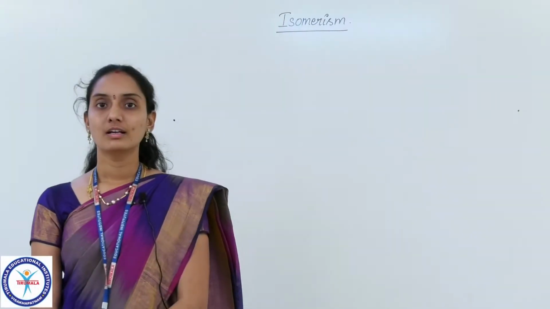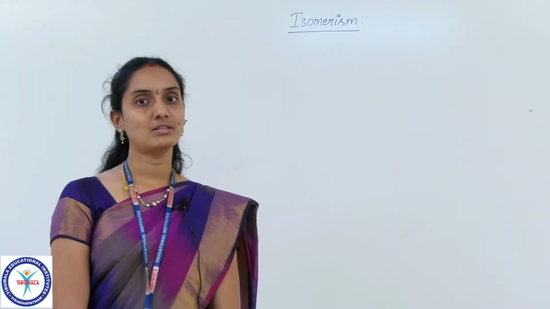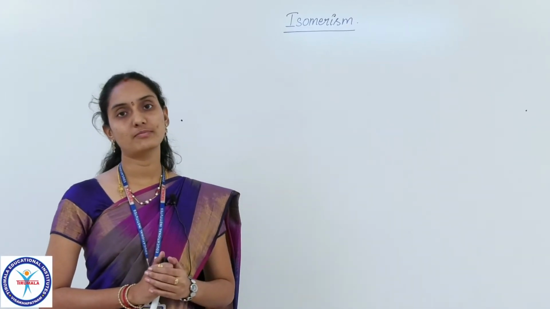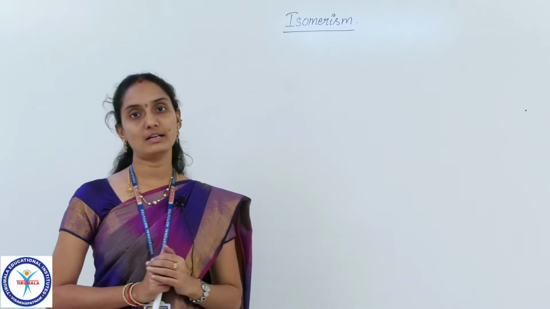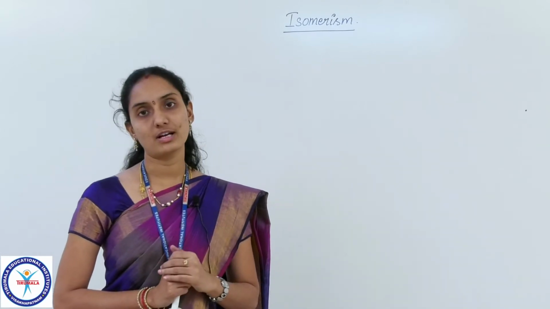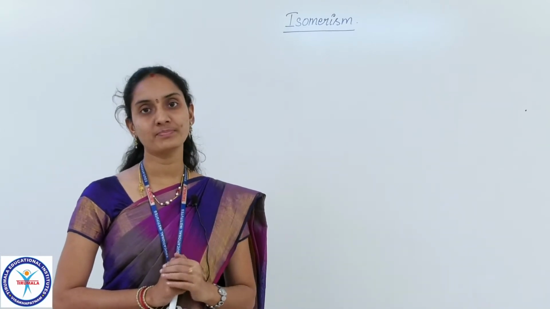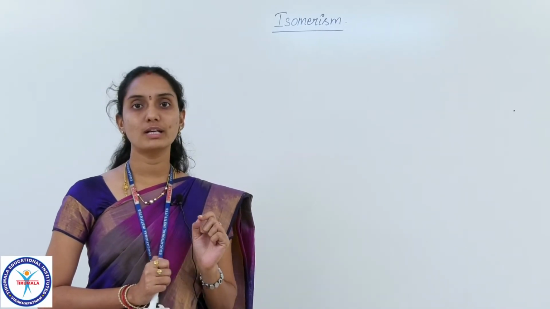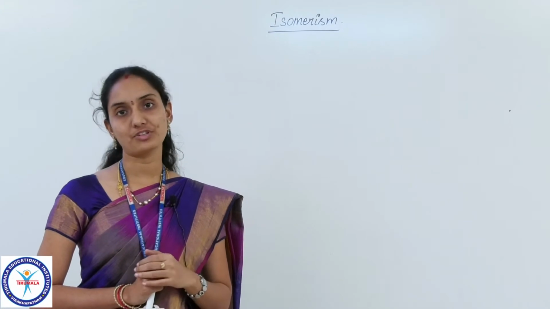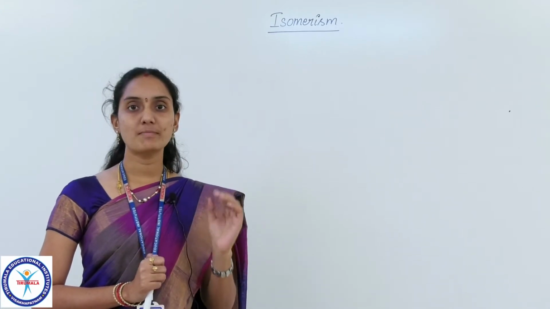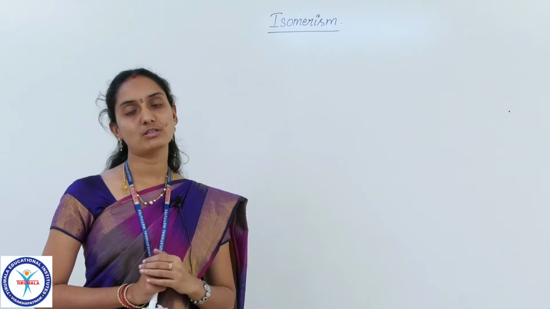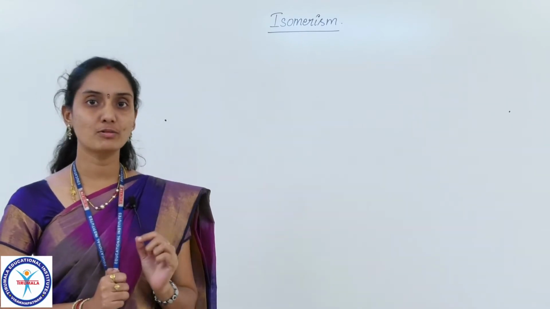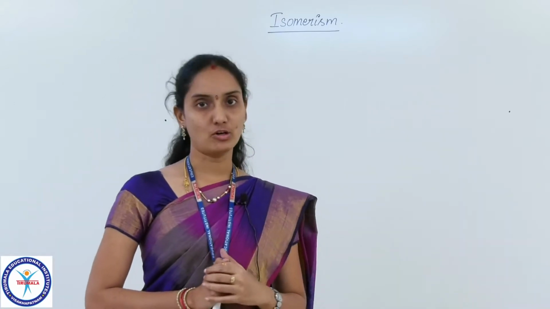Hi children, today we are back with our second session in the topic of isomerism. In the first session of this isomerism, we have discussed the two subtopics of structural isomerism, that is chain isomerism and position isomerism. So now in this session, we are going to deal with the other subcategories of structural isomerism, the other three subdivisions, that is functional group isomerism, metamerism and tautomerism.